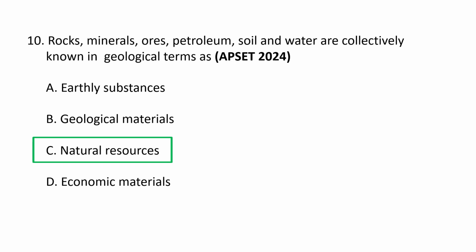Rocks, minerals, ores, petroleum, soil, and water are collectively known as natural resources in geological terms. These are the substances or phenomena provided by nature that humans exploit to meet their needs and that form the basis of human society and economic activity. They are classified as either renewable or non-renewable depending upon their rate of replenishment. So the correct option goes as C, natural resources.